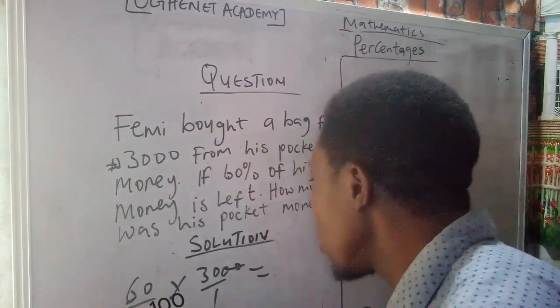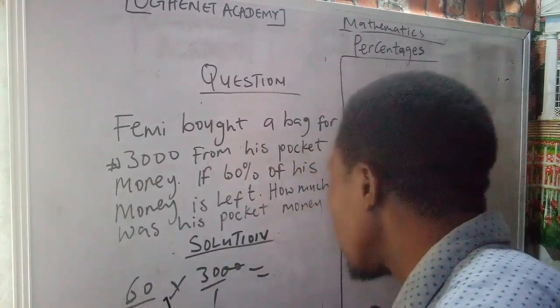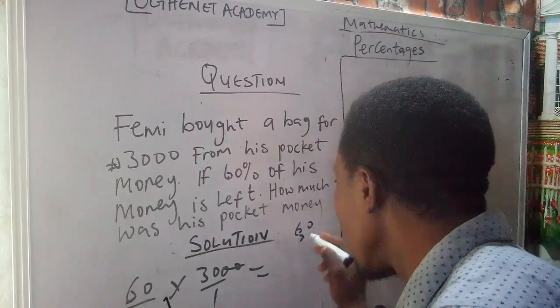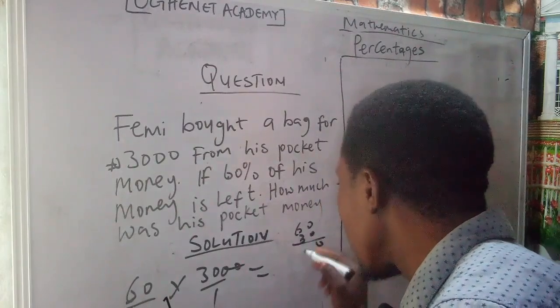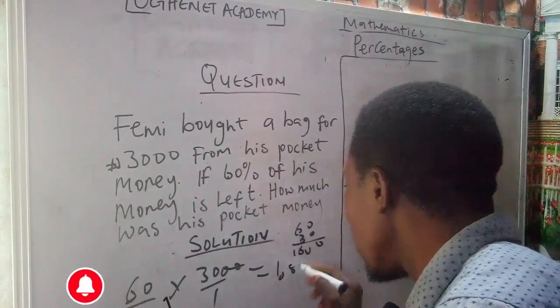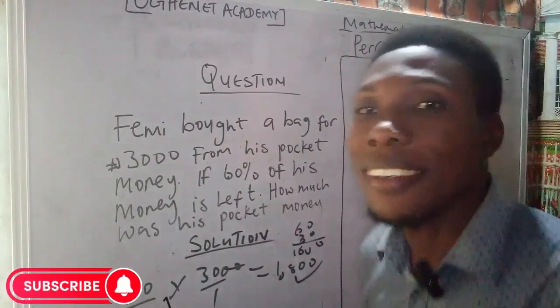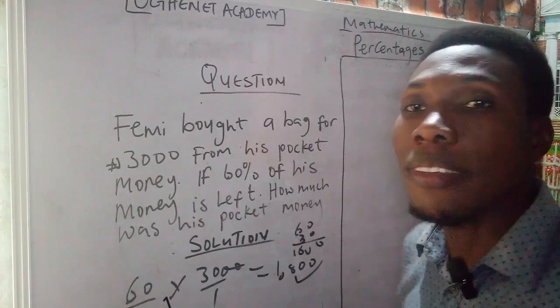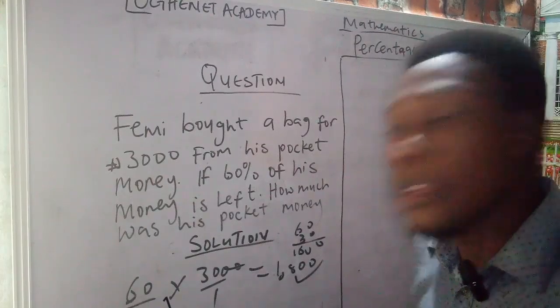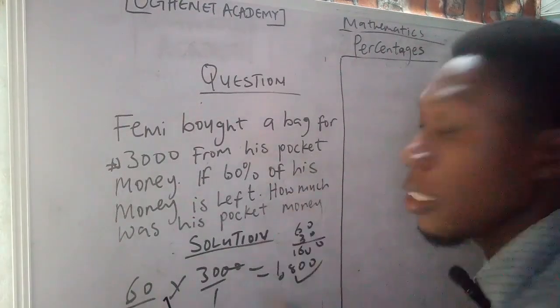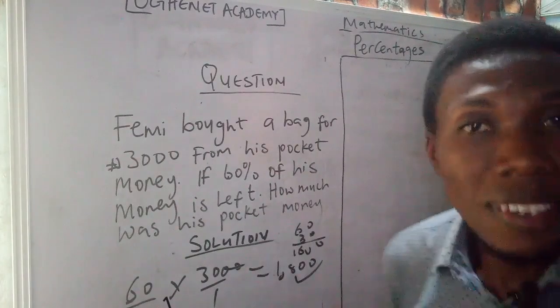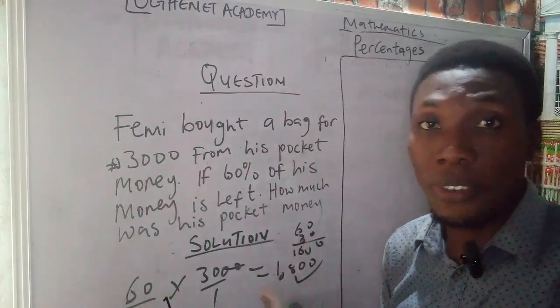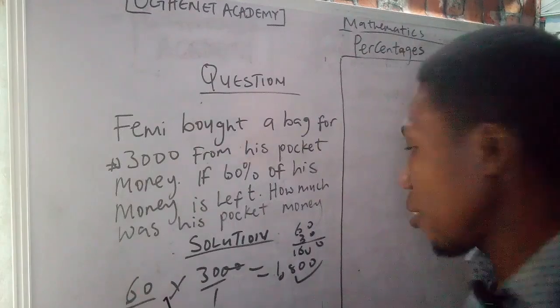This will cancel this, and you have 60 times 30. What are you going to get? 1,800. This is the answer. Well, it is an emphatic no. This is not correct. If you solve this question like this, your answer is wrong.